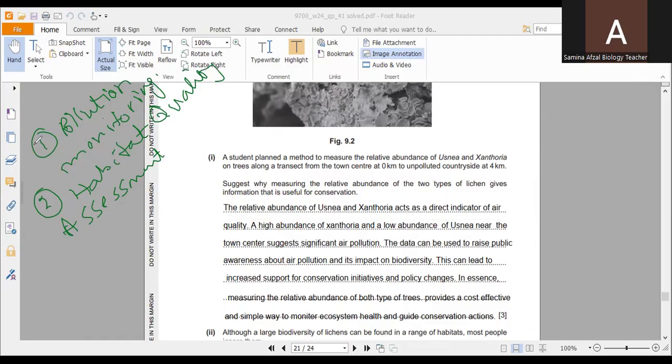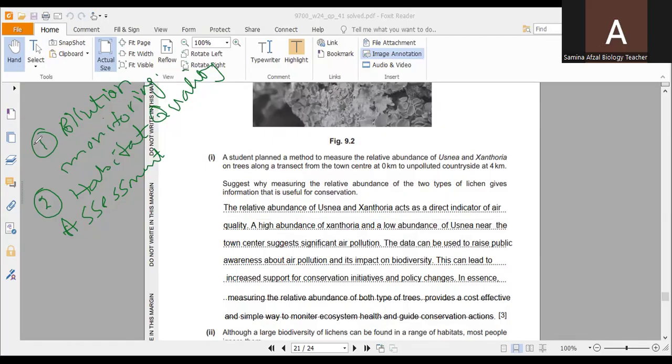Both have different sensitivity against air pollution. So Usnea indicates the overall health and quality of the ecosystem, and a decline in Usnea populations would signal broader environmental issues beyond just air pollution, such as habitat fragmentation or other forms of disturbance.